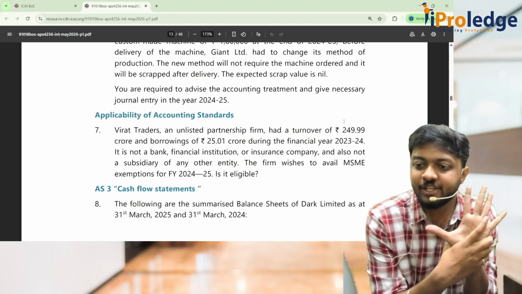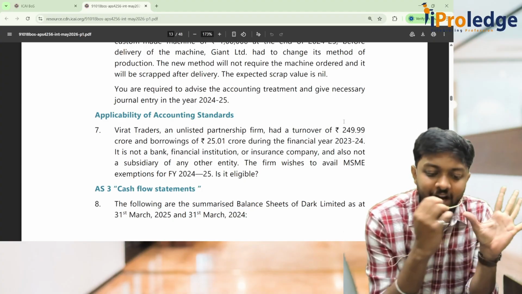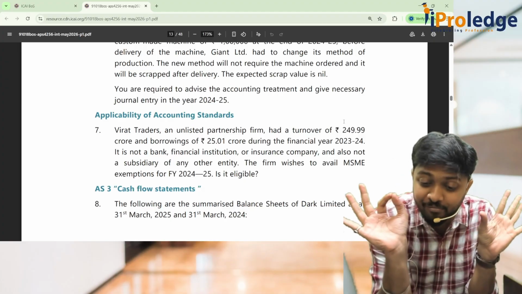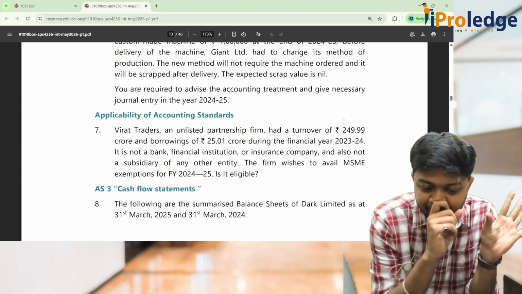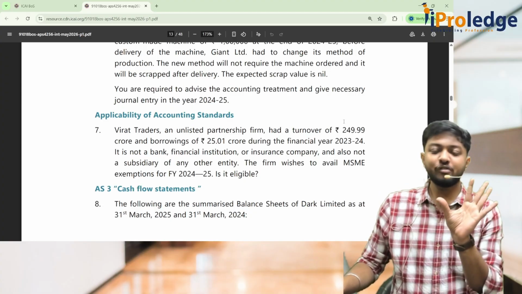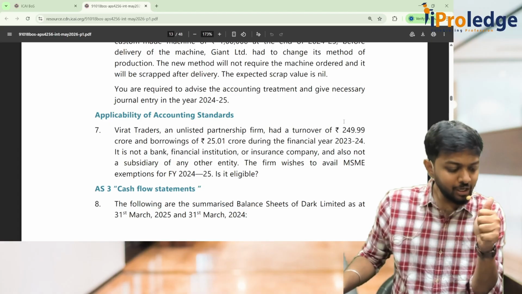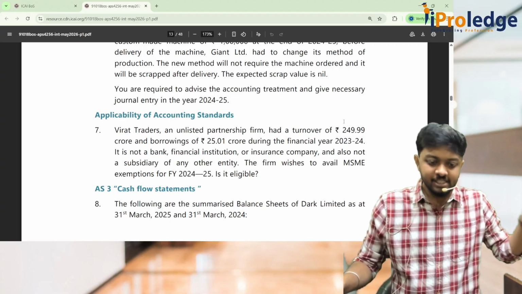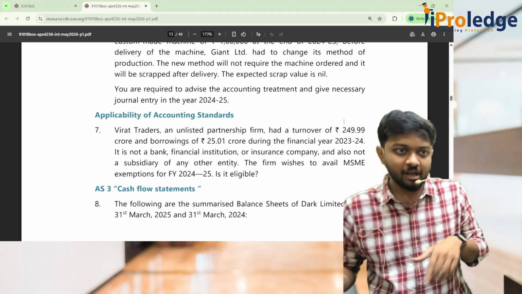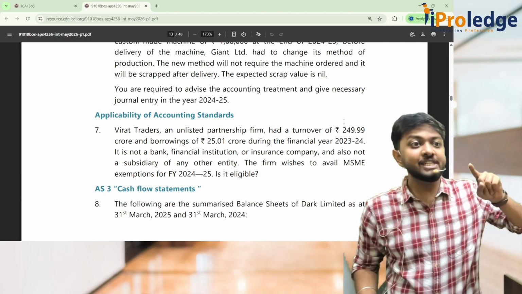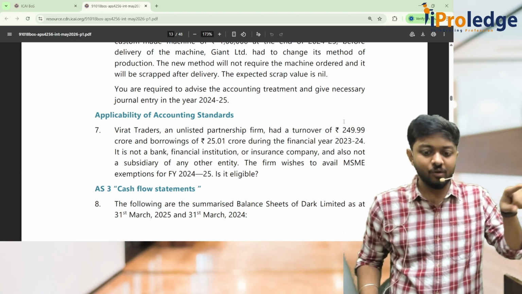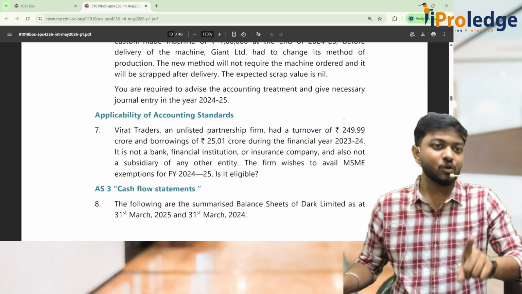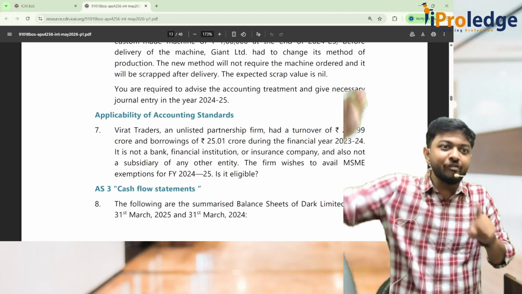So, 5 conditions you remember, no? Now let's see. Virat Traders, an unlisted partnership firm, that means a non-company entity, had a turnover of 249.99 crores during the financial year 23-24. All of you please understand, for 24-25, for both turnover and borrowing criteria, I should see previous years only to see the applicability. So we are seeing the applicability criteria for 24-25, and I'll be considering the numbers of 23-24. Now in 23-24, turnover is 249.99 crores. Has it exceeded 250 crores?